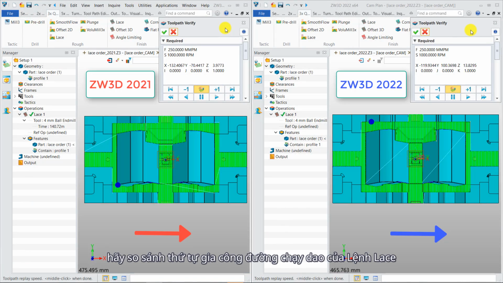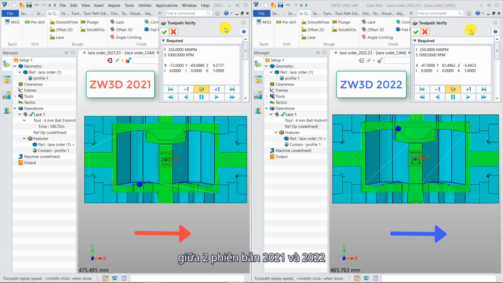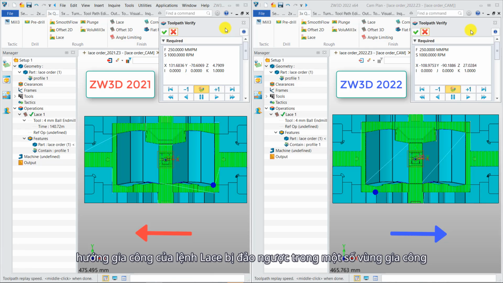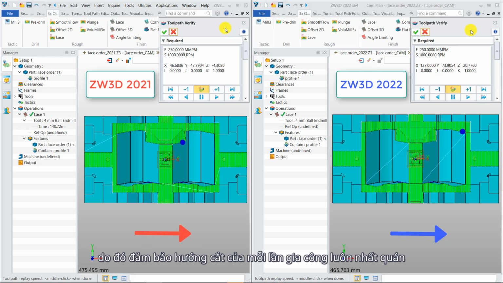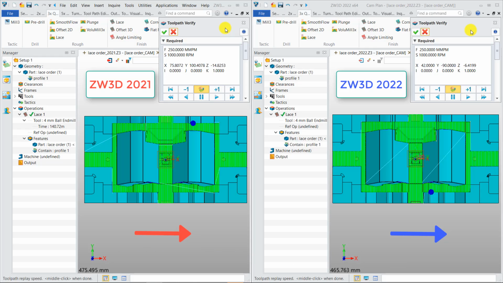First, let's compare the toolpath machining order of lathe operations between 2021 and 2022. In previous versions, the machining direction of lathe operations was reversed in some machining areas, which caused a consecutive sequence error in the cutting toolpath. In ZW3D 2022, we optimized the kernel algorithm to make the sequence of machining areas more reasonable. Therefore, the cutting direction of each machining is consistent.